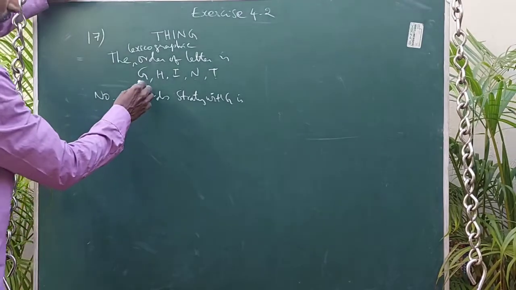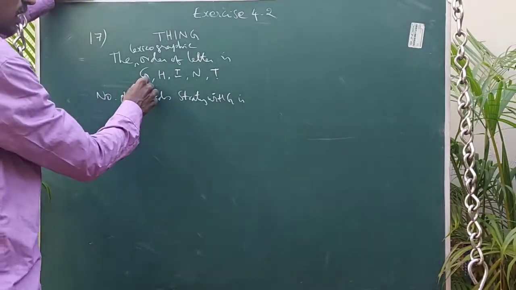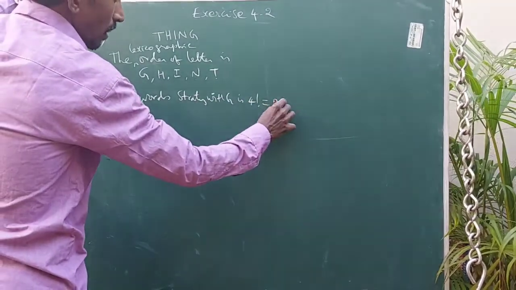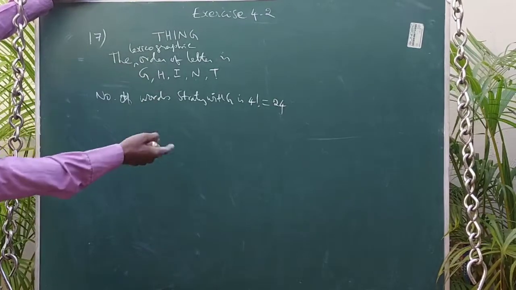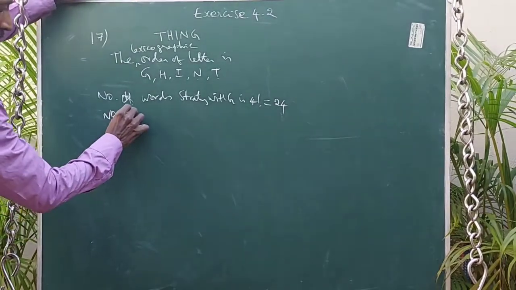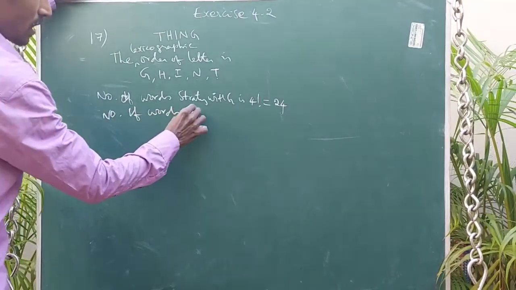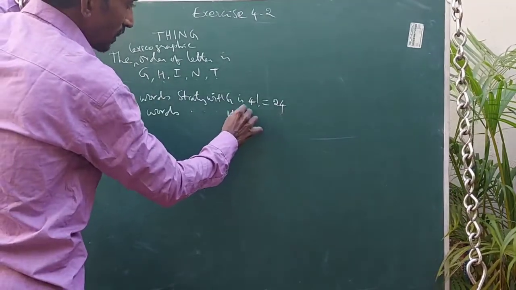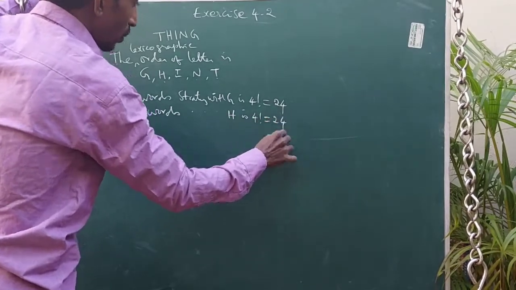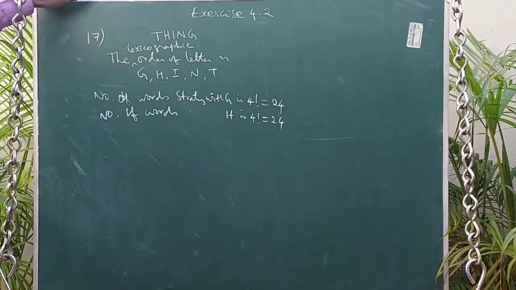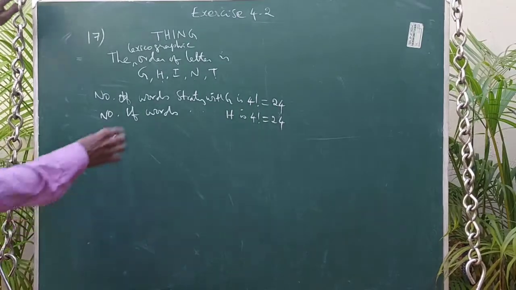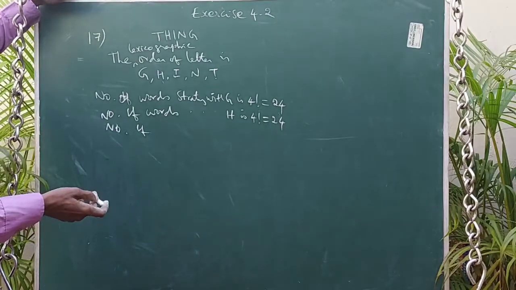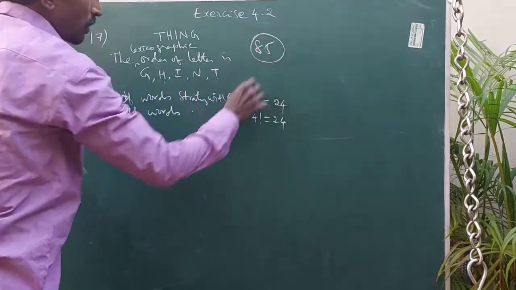First, the number of words starting with G: the remaining is 4 factorial, so it is 24. So we completed 24 words. The number of words starting with H is again 4 factorial, 24. Next letter is I. So 24 plus 24, only 48 words completed. We need the 85th word.